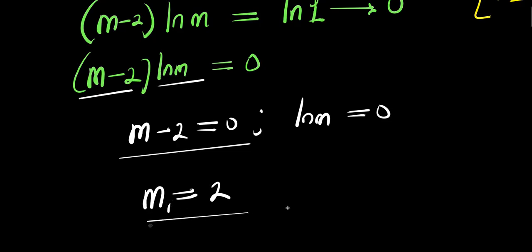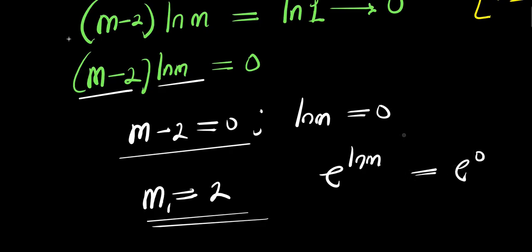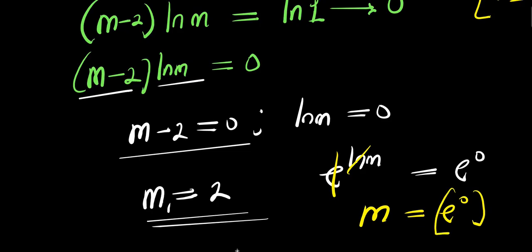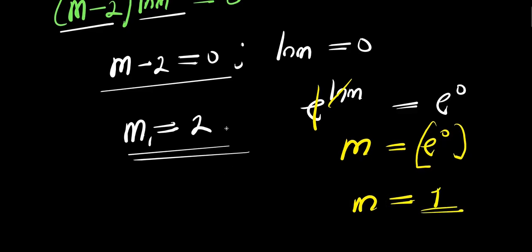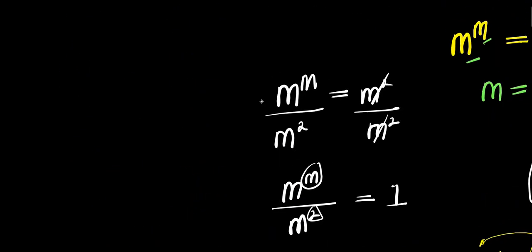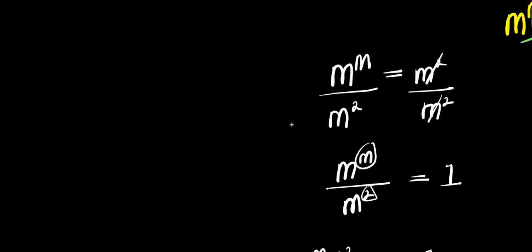This is our m1. To solve this, we make use of e. You have e to the power of ln m equals e to the power of 0. This cancels this. I have m equals e to the power of 0, and e to the power of 0 is 1. We have m equals 1. Now we have two solutions, m equals 2 and m equals 1.